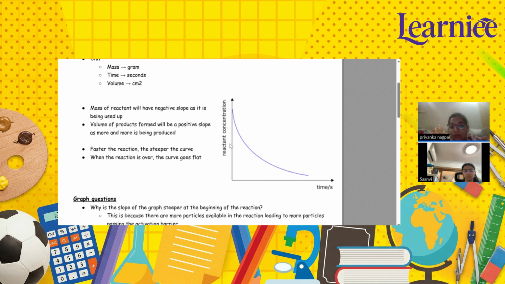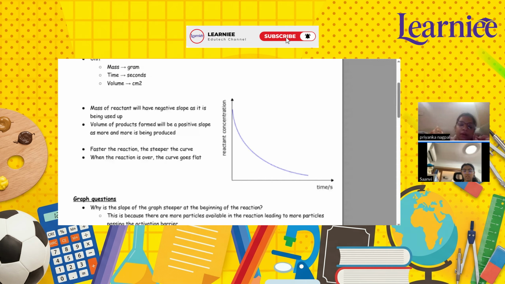Okay, can you explain this graph? Ma'am, the reactant concentration is decreasing with time. And for the volume of the product, it will increase. So the faster the rate of reaction, the steeper the curve, and when the reaction is over, the curve becomes flat.